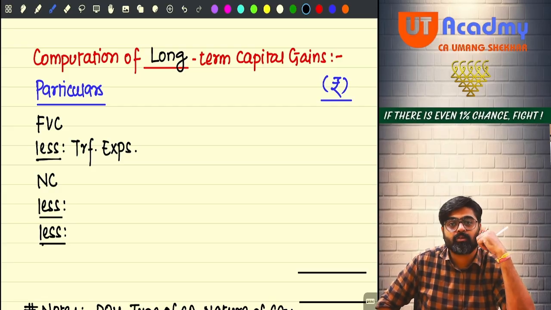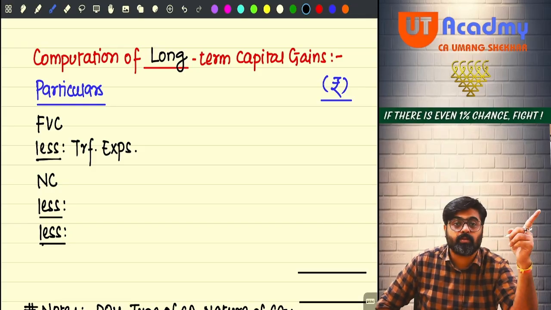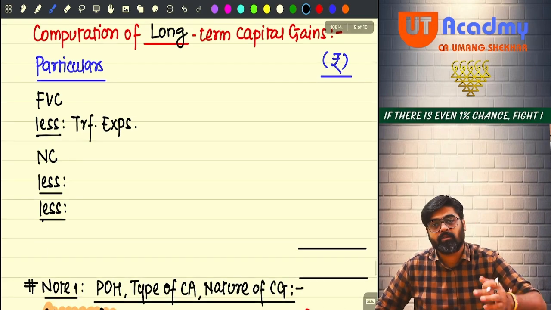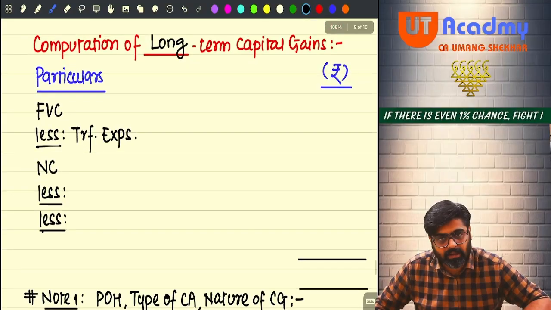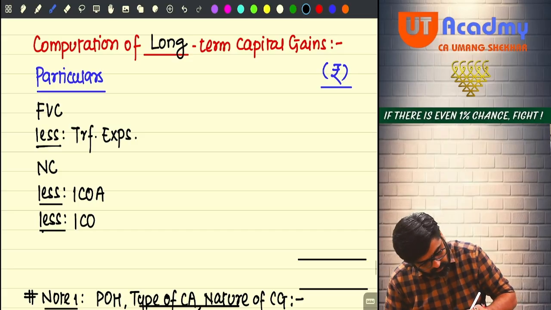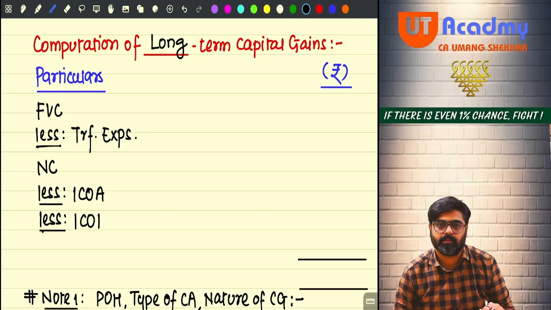But the index cost of acquisition will be reduced only if the transfer is taken prior to 23rd July. In my case, it was prior to 23rd July only. So will I take the index cost? So I will write down index cost of acquisition, index cost of improvement. Now I'm ready with my format.